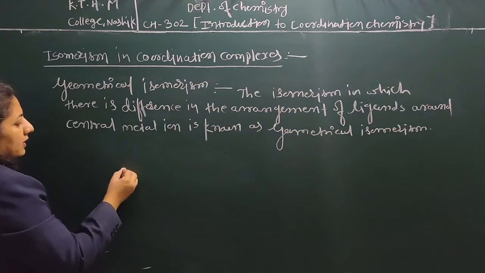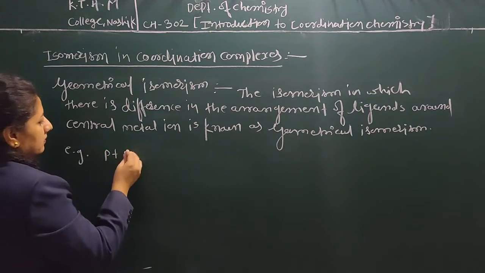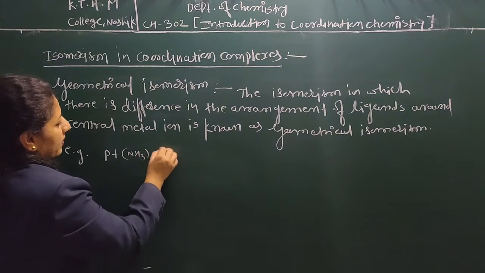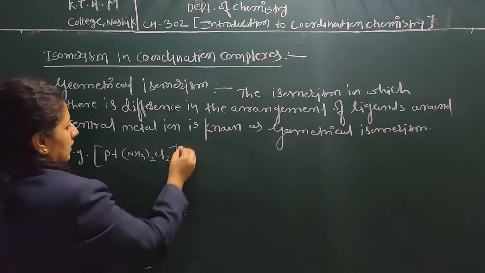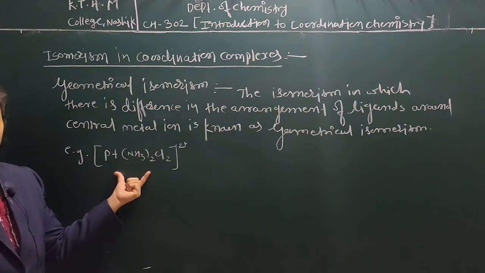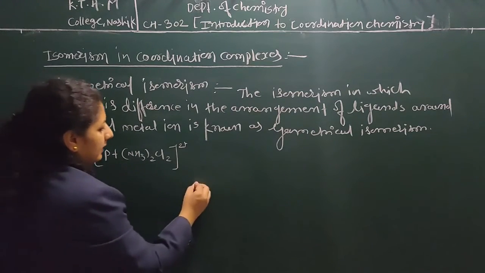For example, let's take platinum diammine dichloroplatinum.